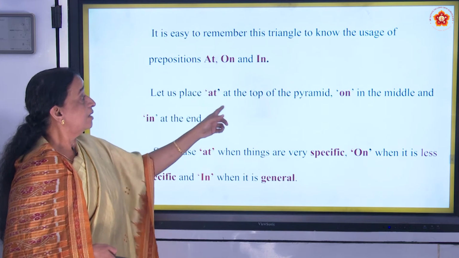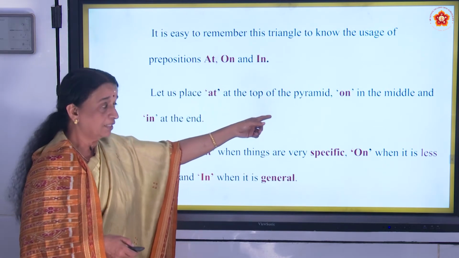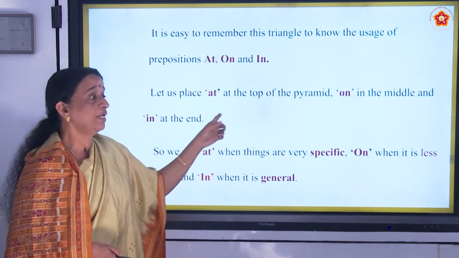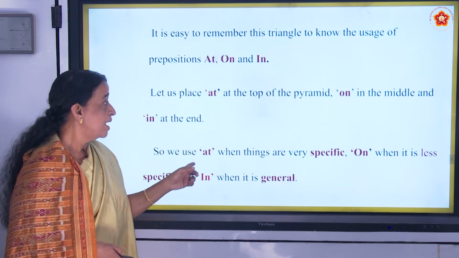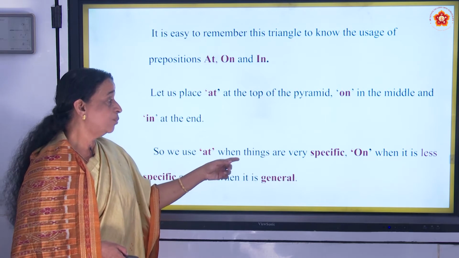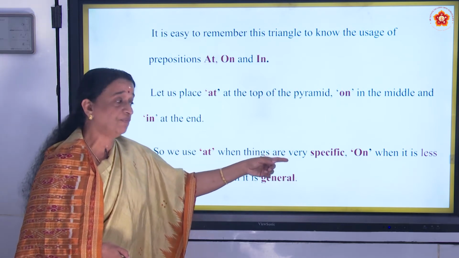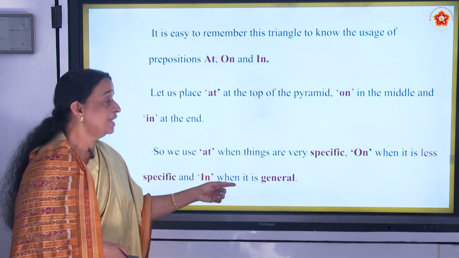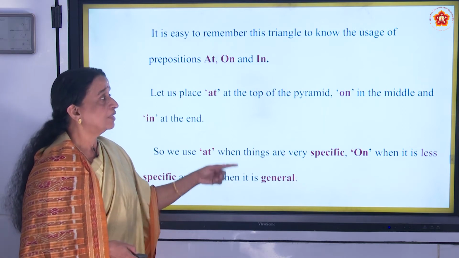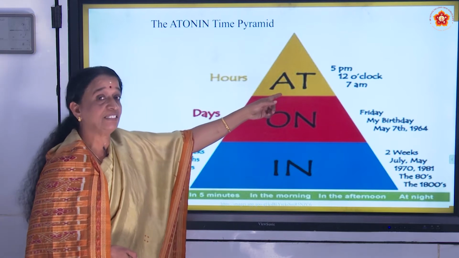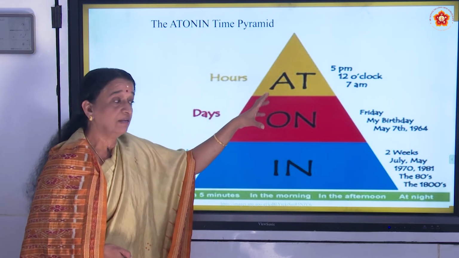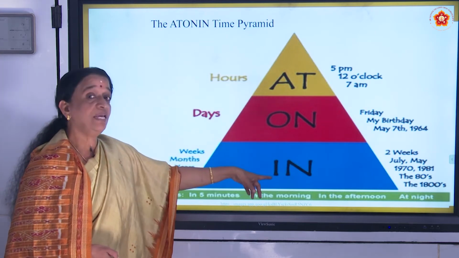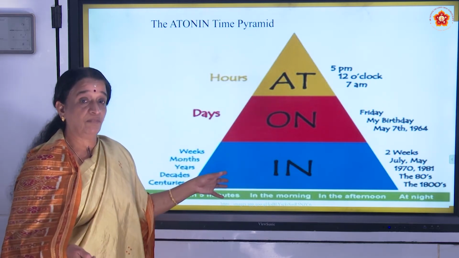At the top of the pyramid. This is at the top of the pyramid, and on will be at the middle, and at when things are very specific, on when it is less specific, and in it is general. Let us see. At is very specific, on is not that specific, and in is used for general.